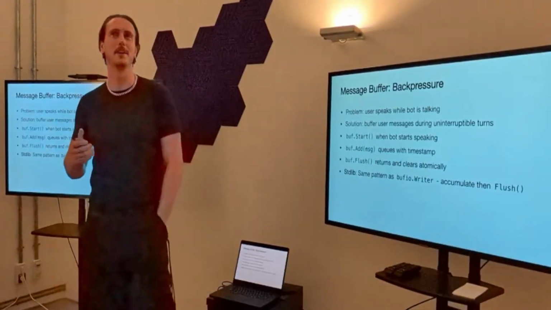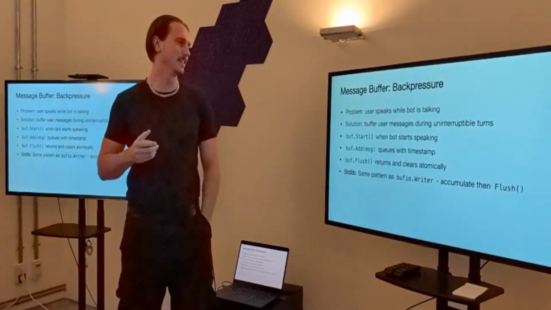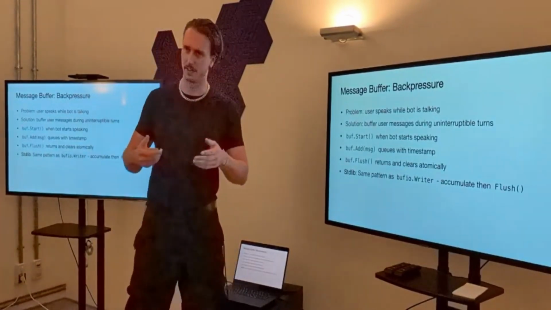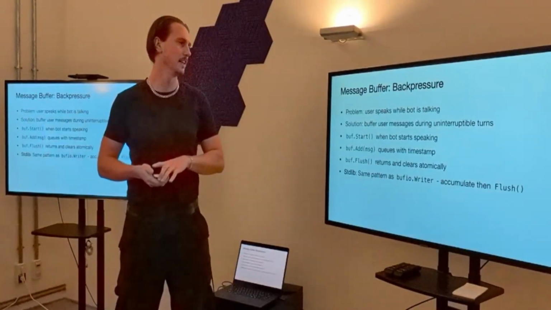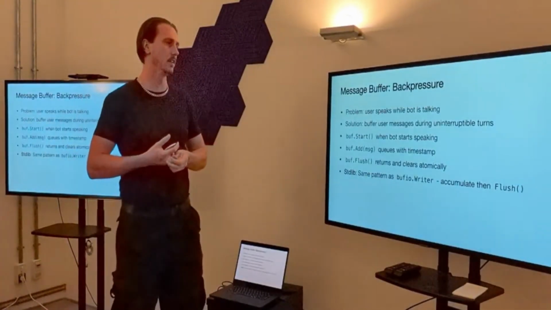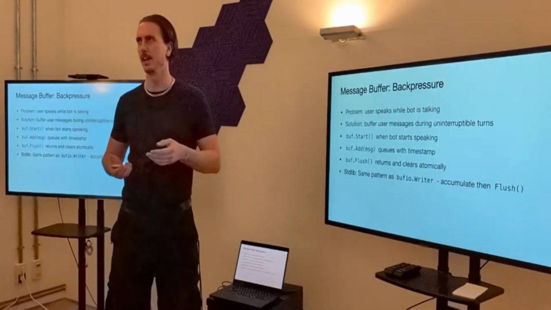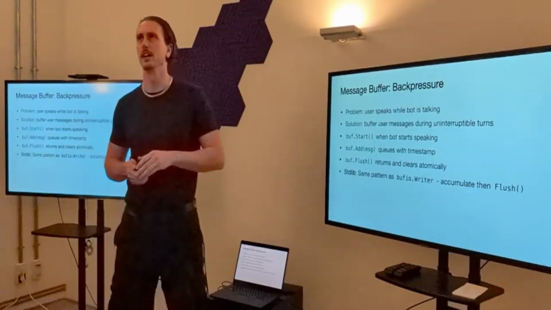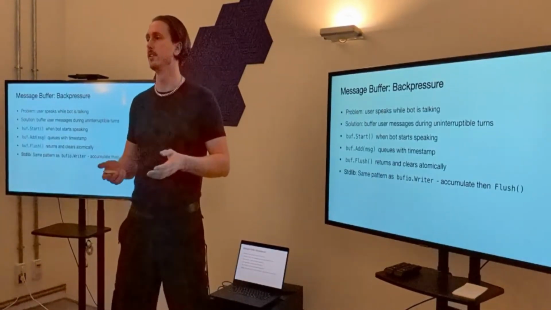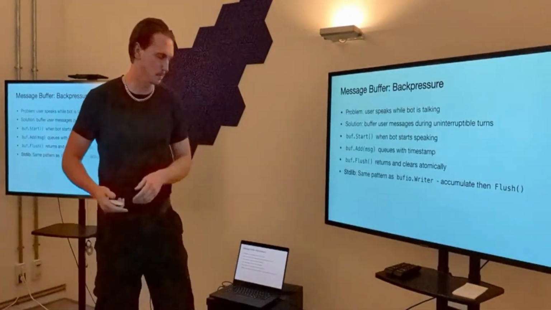Message buffer back pressure. We need to sometimes not allow the user to interrupt the bot, but we then need to reply to the user after the bot is done speaking with a context-relevant response. And we do that with a simple buffer. We append the user's speech to a buffer, and then we flush it at the end of an uninterrupted turn. So this would be something like some sort of mandatory message that needs to play to the user in particular scenarios that cannot be interrupted. But the user can still speak during that time, and we'll respond to it after that message is played.